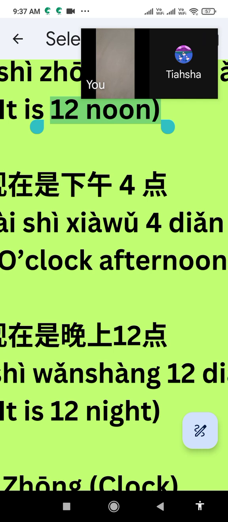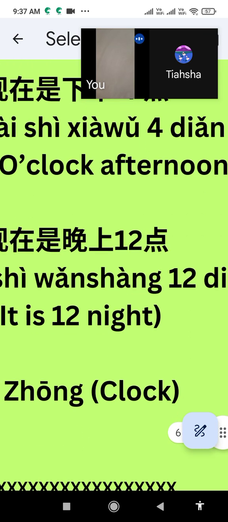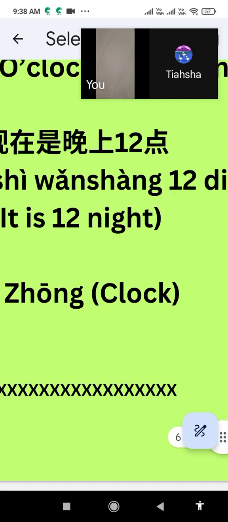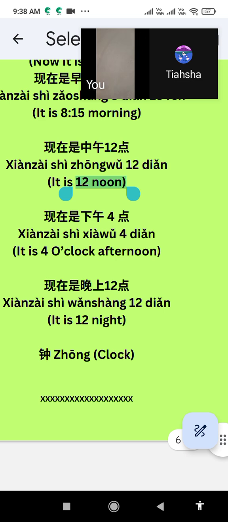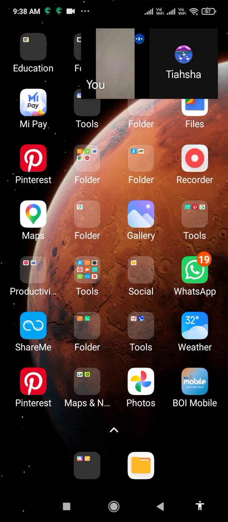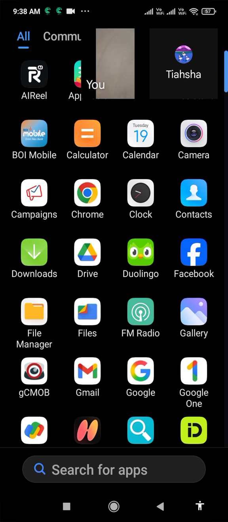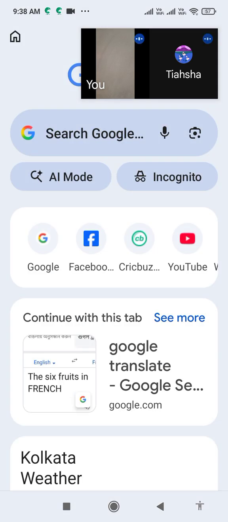And Wan Shang Hao is good evening. But good night is totally different. Good night is Wan An, not Wan Shang. Shang is totally replaced by An.